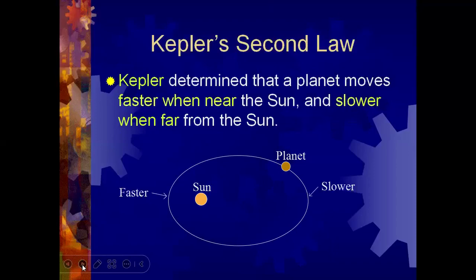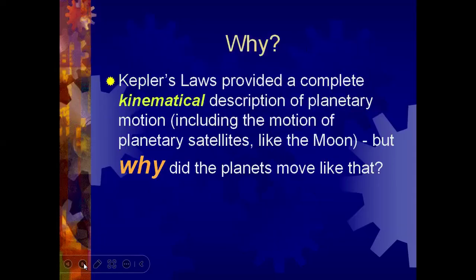Now Kepler's second law. Kepler determined that a planet moves faster when near the sun and slower when far from the sun. This is faster when near, but slower when far. So Kepler's laws provided a complete kinematical description of the planetary motion, including the motion of the planetary satellite like the moon.